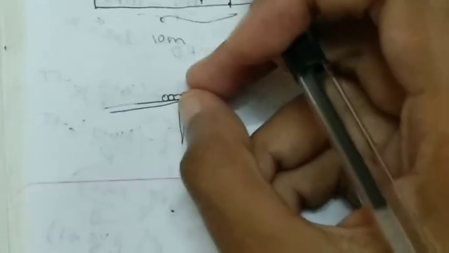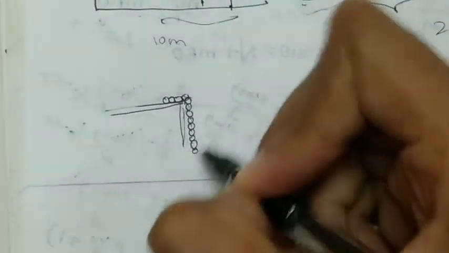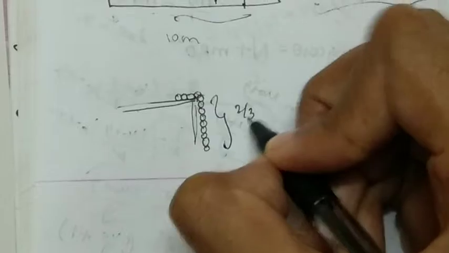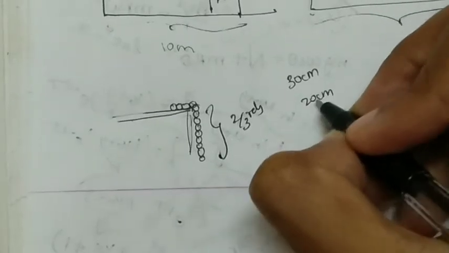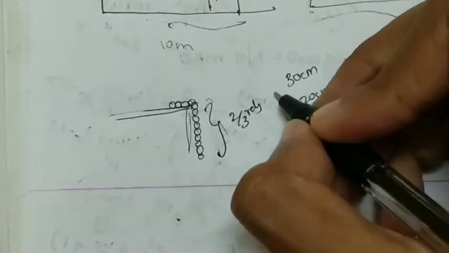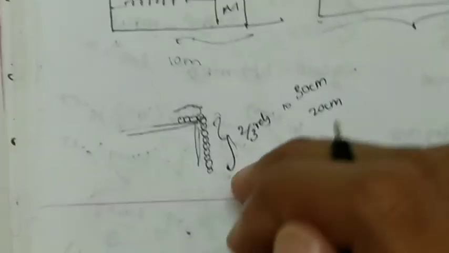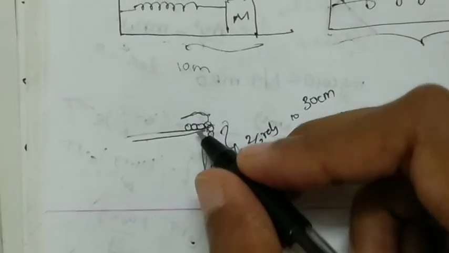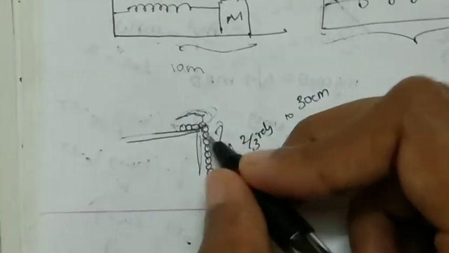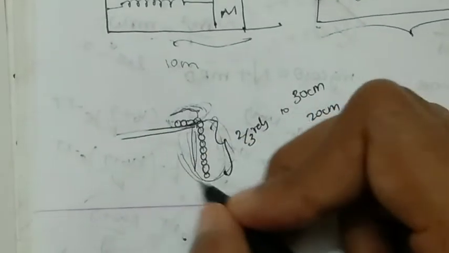So as 2/3 of the chain is hanging in this way, that means if the chain is 30 centimeter in length, then 20 centimeter of the chain would be hanging here and 10 centimeter would be remaining on the table. That is mentioned in the question. So only one third is lying on the table and 2/3 is on this side. So this chain is about to leave.